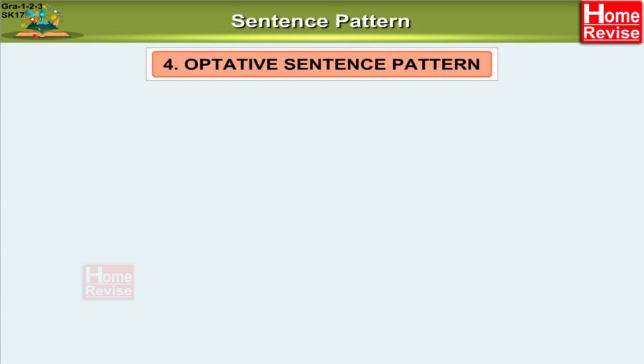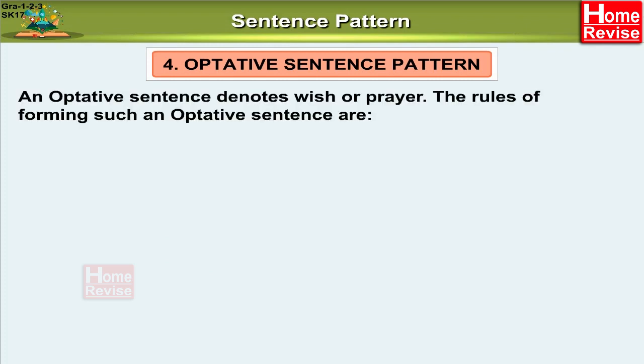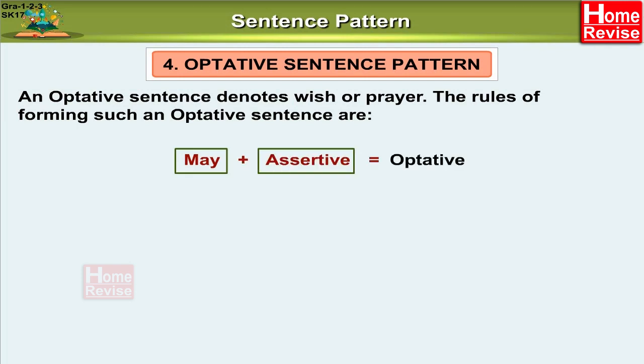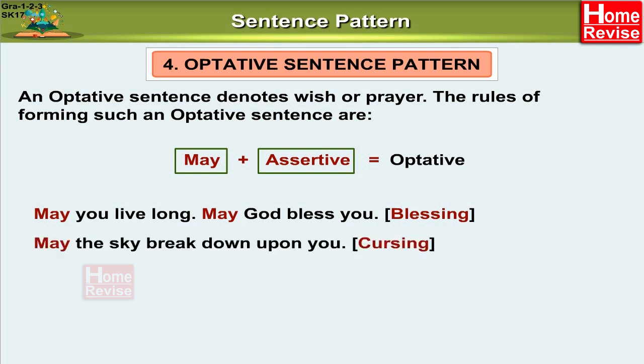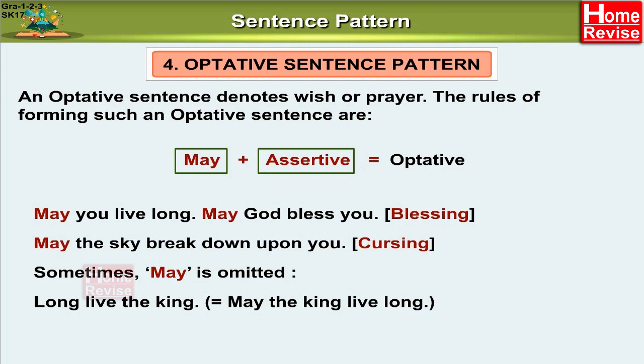4. Optative sentence pattern. An optative sentence denotes wish or prayer. The rule for forming such an optative sentence is: may plus assertive makes optative. May you live long. May God bless you is a blessing. May the sky break down upon you is a cursing. Sometimes may is omitted. Long live the king means may the king live long.